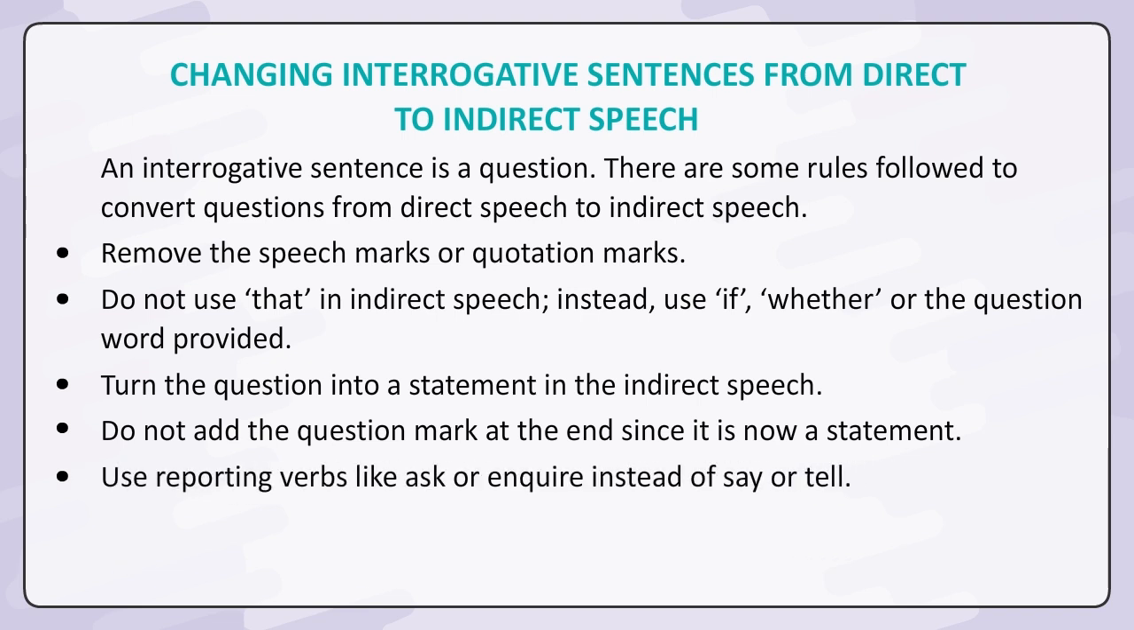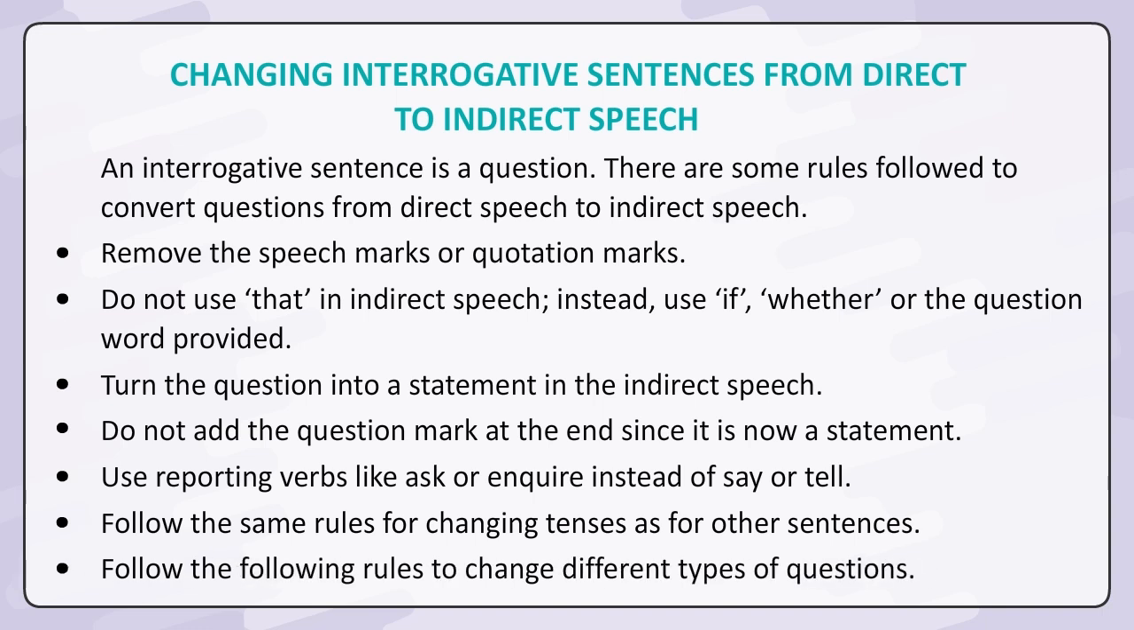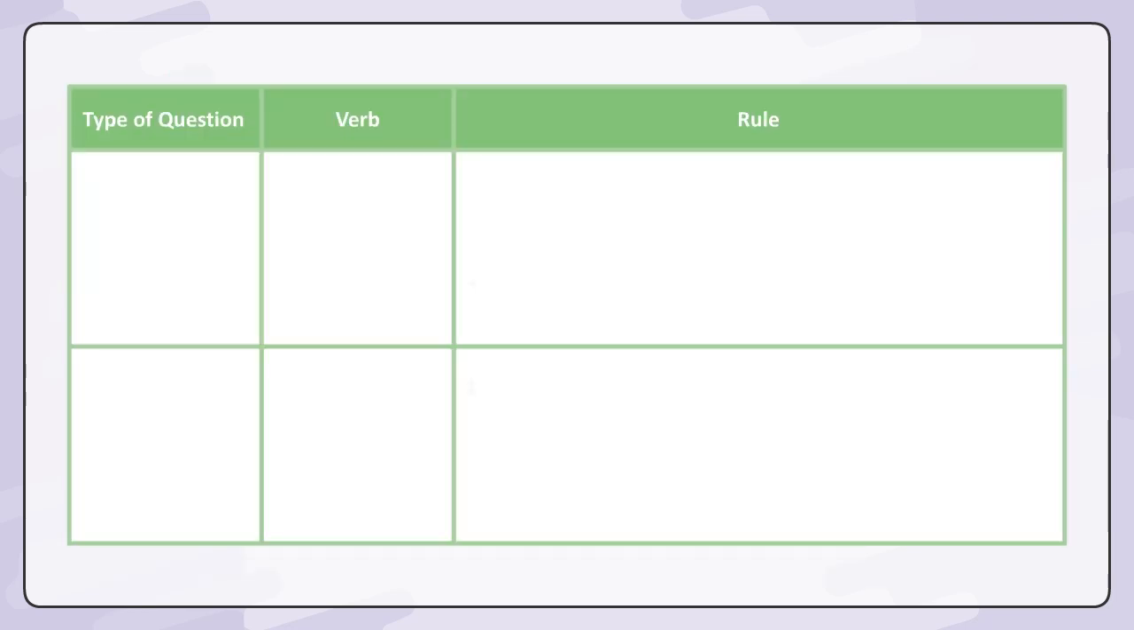Use reporting verbs like ask or inquire instead of say or tell. Follow the same rules for changing tenses as for other sentences. Follow the following rules to change different types of questions. Type of question, verb, rule. Questions that can be answered with only yes or no.